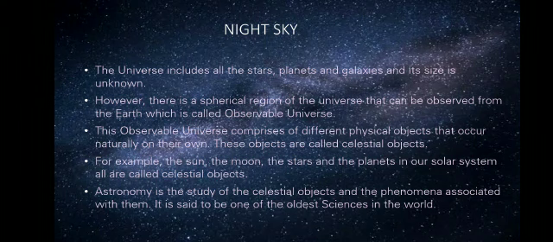These objects are called celestial objects. For example, the sun, the moon, the stars, and the planets in our solar system are all called celestial objects. Astronomy is the study of these celestial objects and the phenomena associated with them. It is said to be one of the oldest sciences in the world.